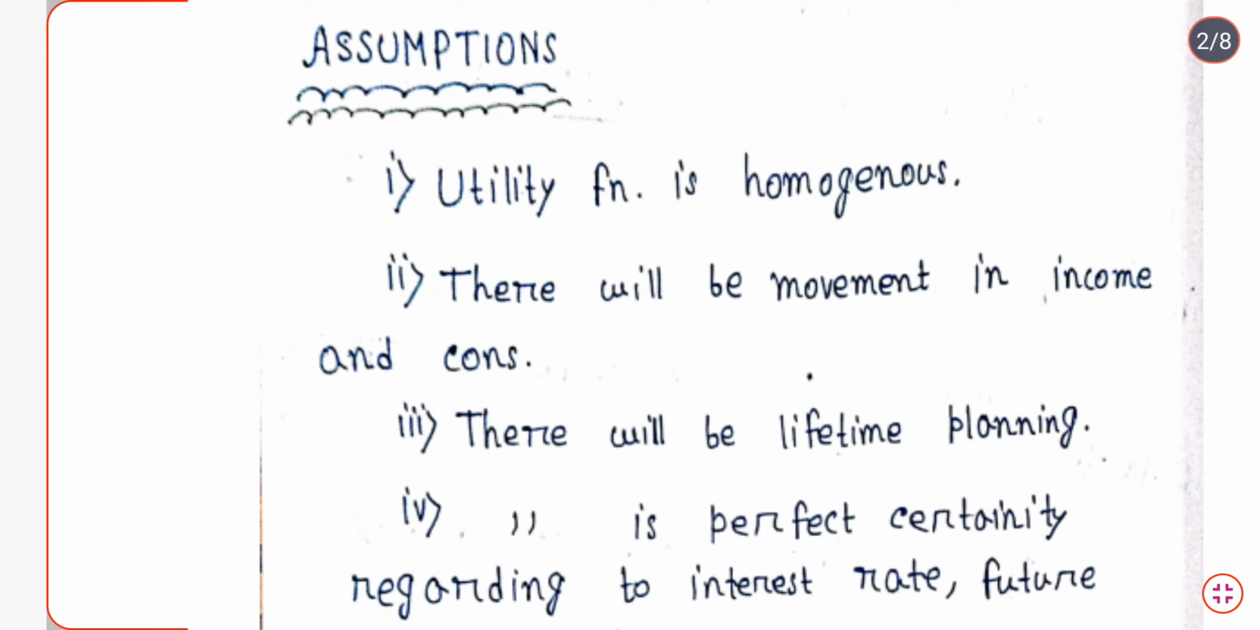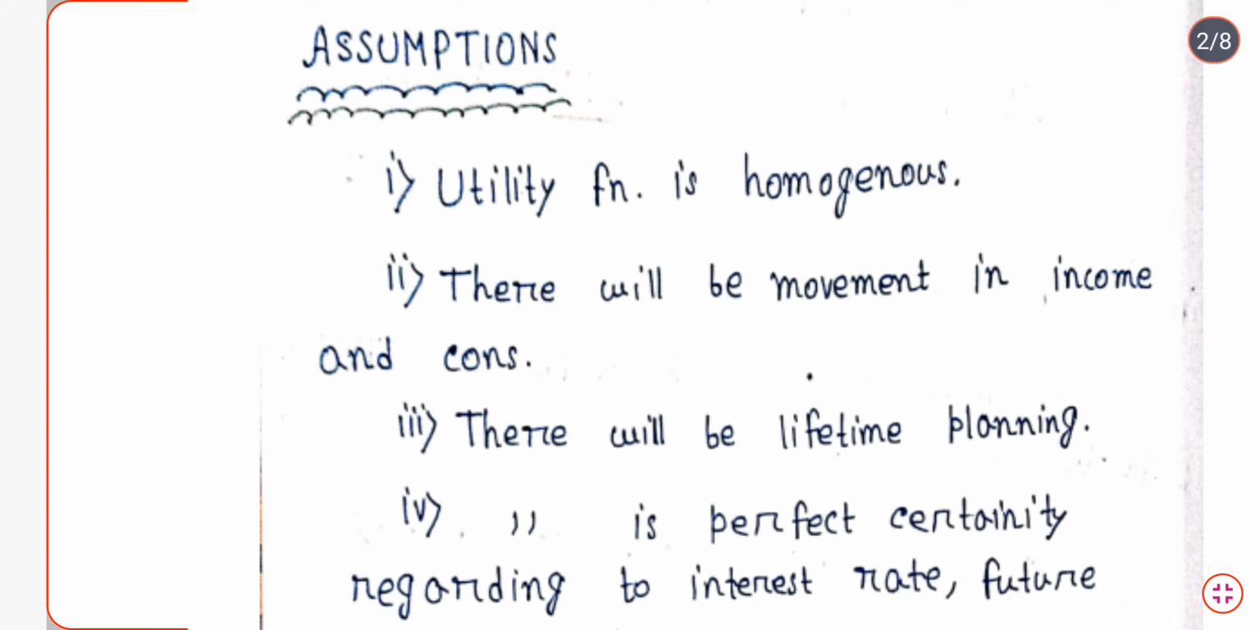Then after some point the consumption will be more or less stable. So the consumption and income will have a movement, and there will be lifetime planning by the consumer. The consumer will plan how much to consume in what period of his life. So there will be a planning of consumption by the consumer.